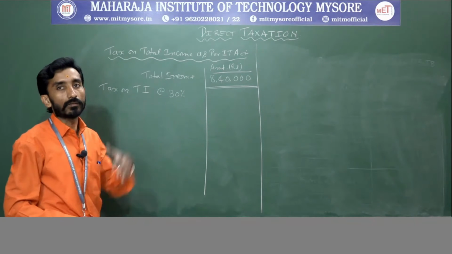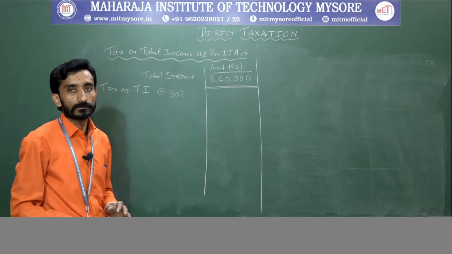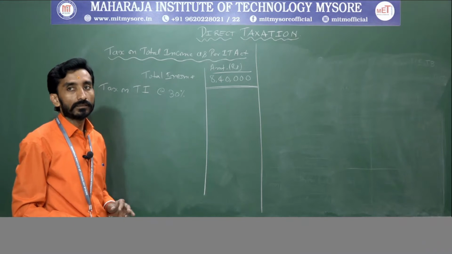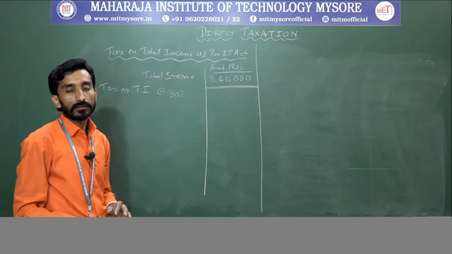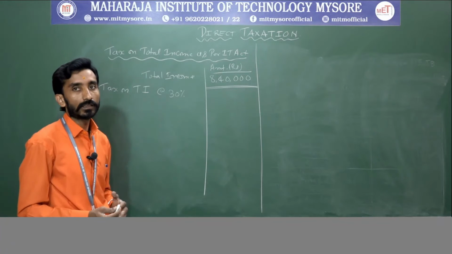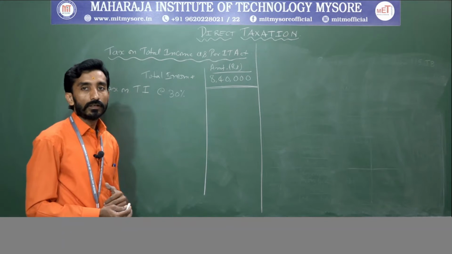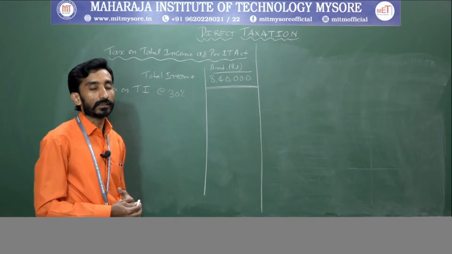That is 30% on 8,40,000. If you calculate 8,40,000 into 30%, you will get 2,52,000.